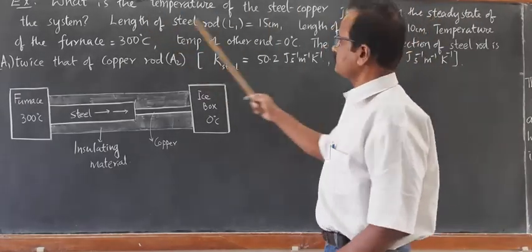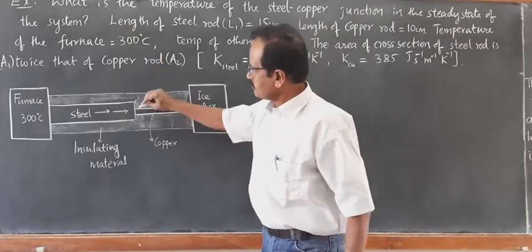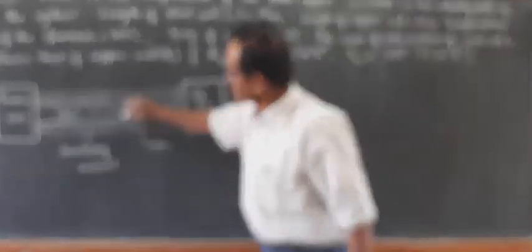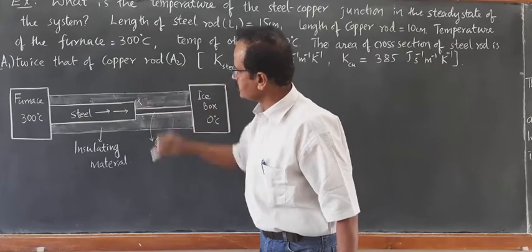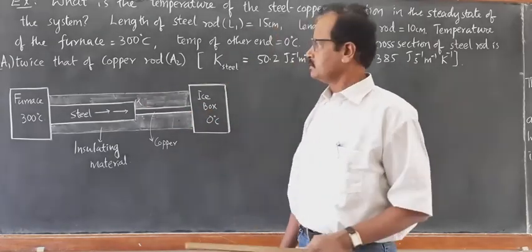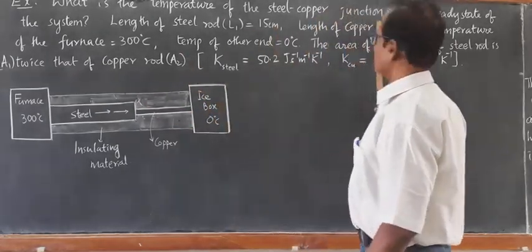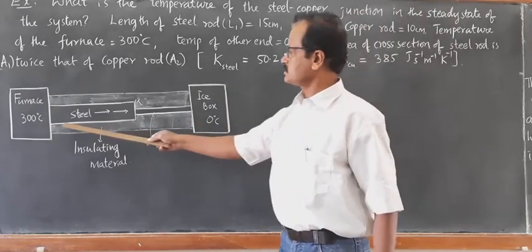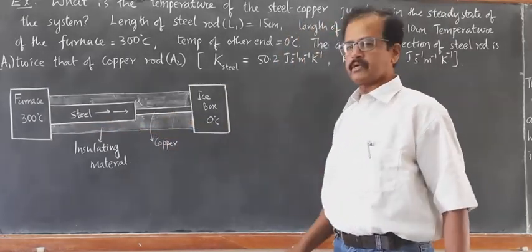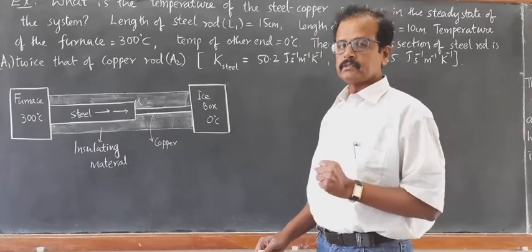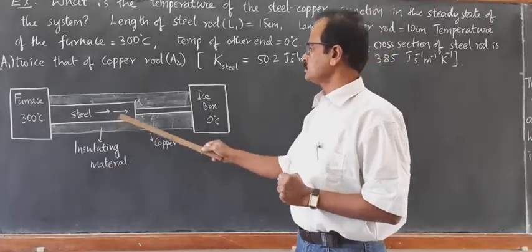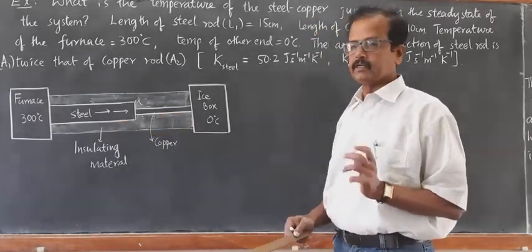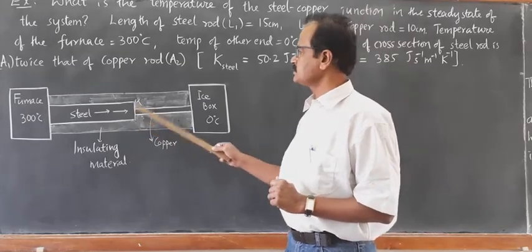In the steady state of the system, what is the temperature of this junction? Suppose I am taking the temperature as T, when the rate of flow of heat through this combined steel copper rod is constant once the steady state is attained. What is the temperature of this junction?